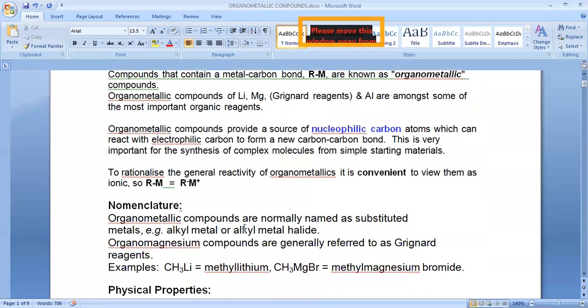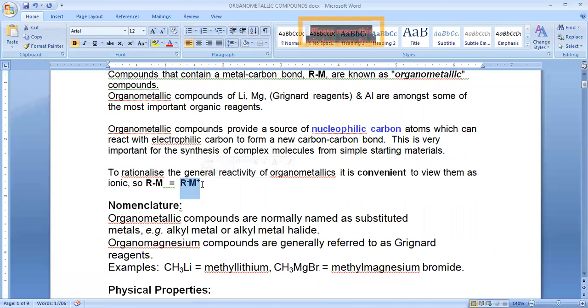Next one is to rationalize the general reactivity of organometallic compounds. It is convenient to view them like this. To better understand the nature of the charges that arise in organometallic compounds, they are shown as R minus and M plus. That means we have shown organometallic compounds in their ionic form.